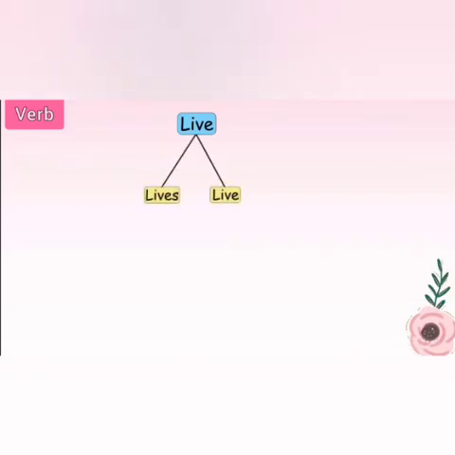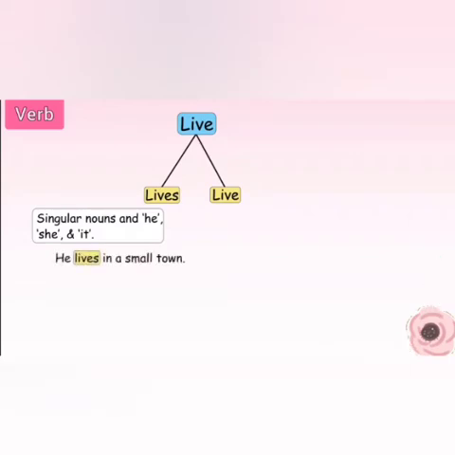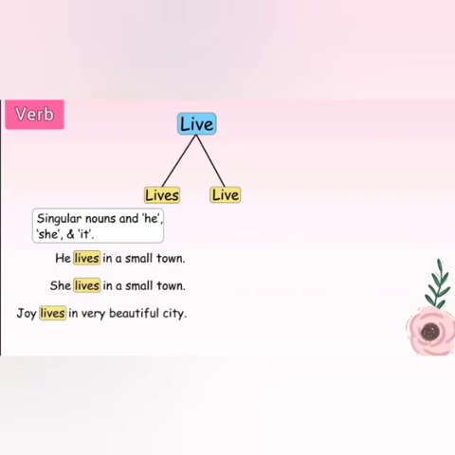We will use lives with singular naming words or singular nouns. For example, he lives in a small town. She lives in a small town. Joy lives in a very beautiful city.